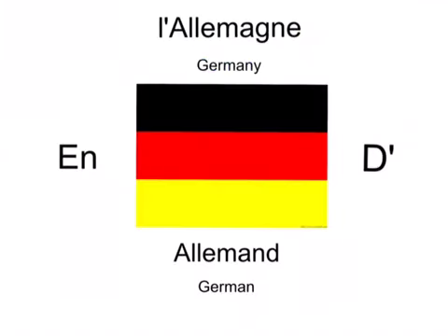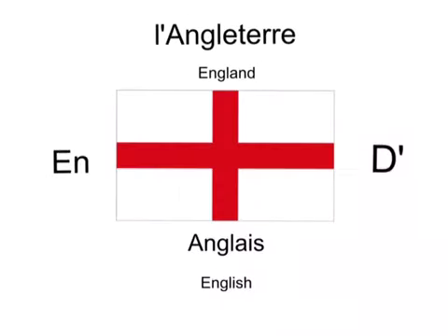Let's have a look. L'Allemagne, that's Germany. You have to use en for to or in, and the apostrophe for from. The language spoken there is German, so you say Allemand. L'Angleterre, England. To or in preposition, en.